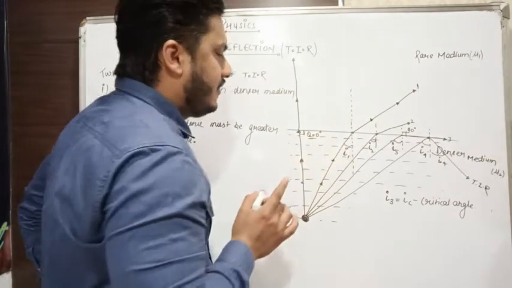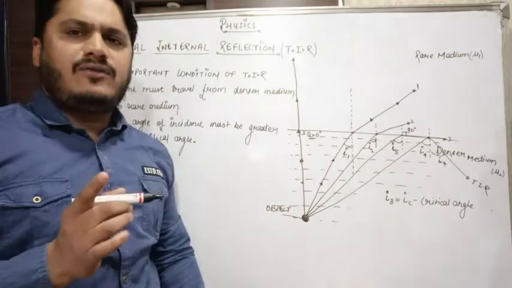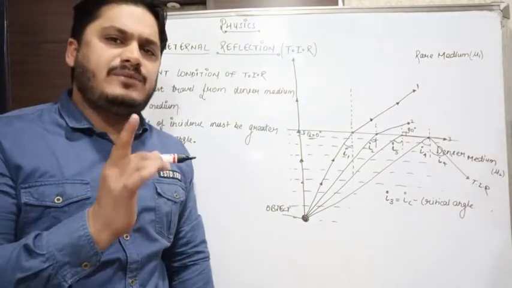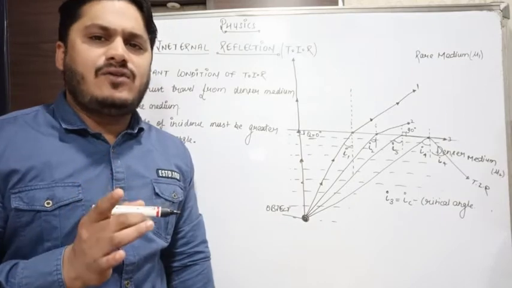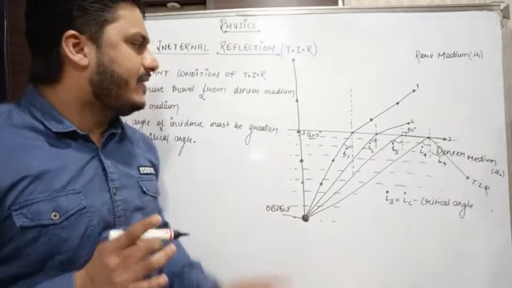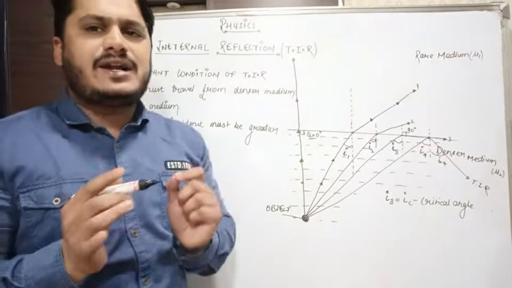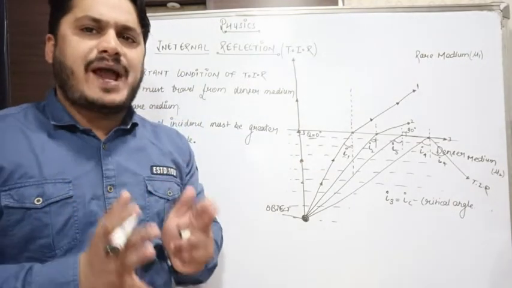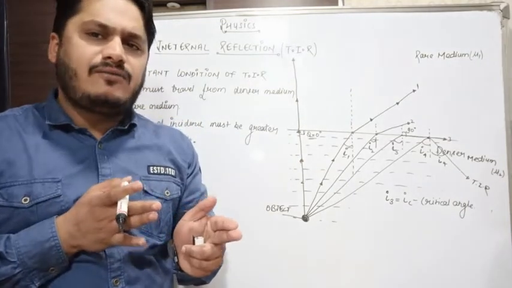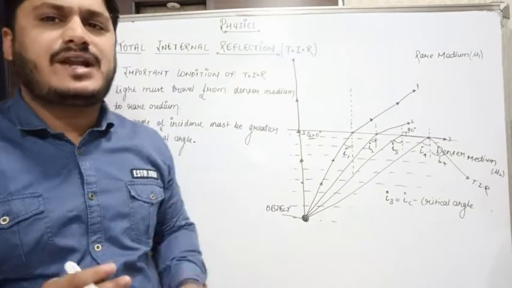As you all know, if a ray of light enters from one medium to another and the angle of incidence is 0 degrees, the light does not bend. It passes from one medium to another without deviation.